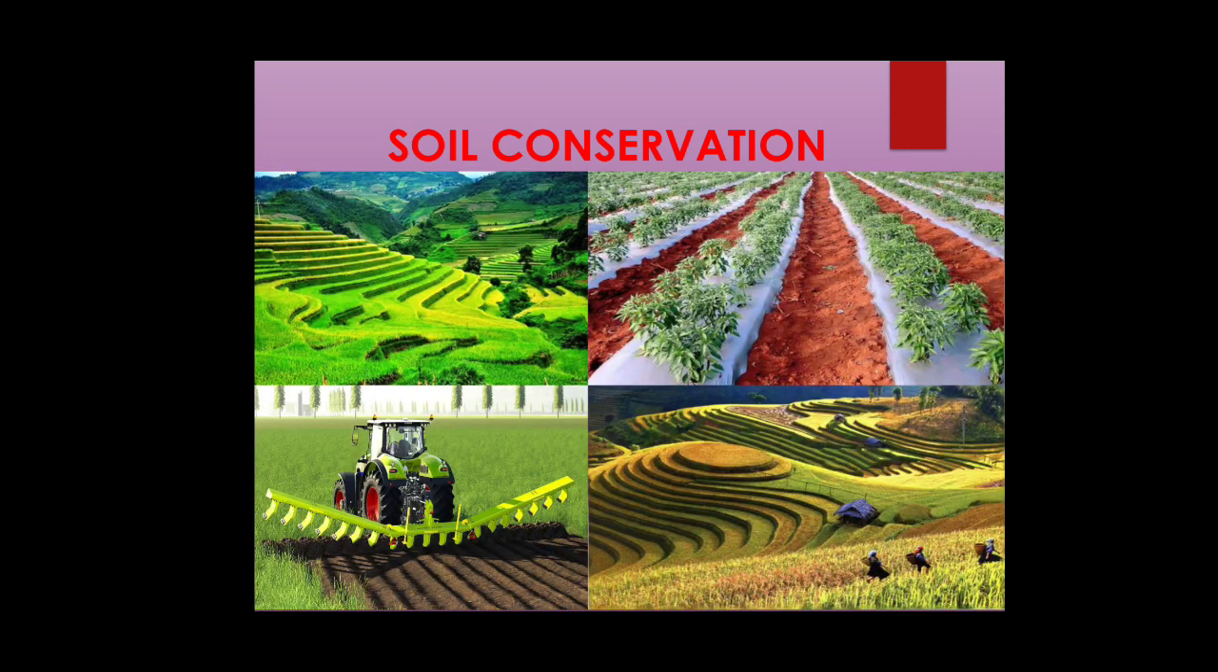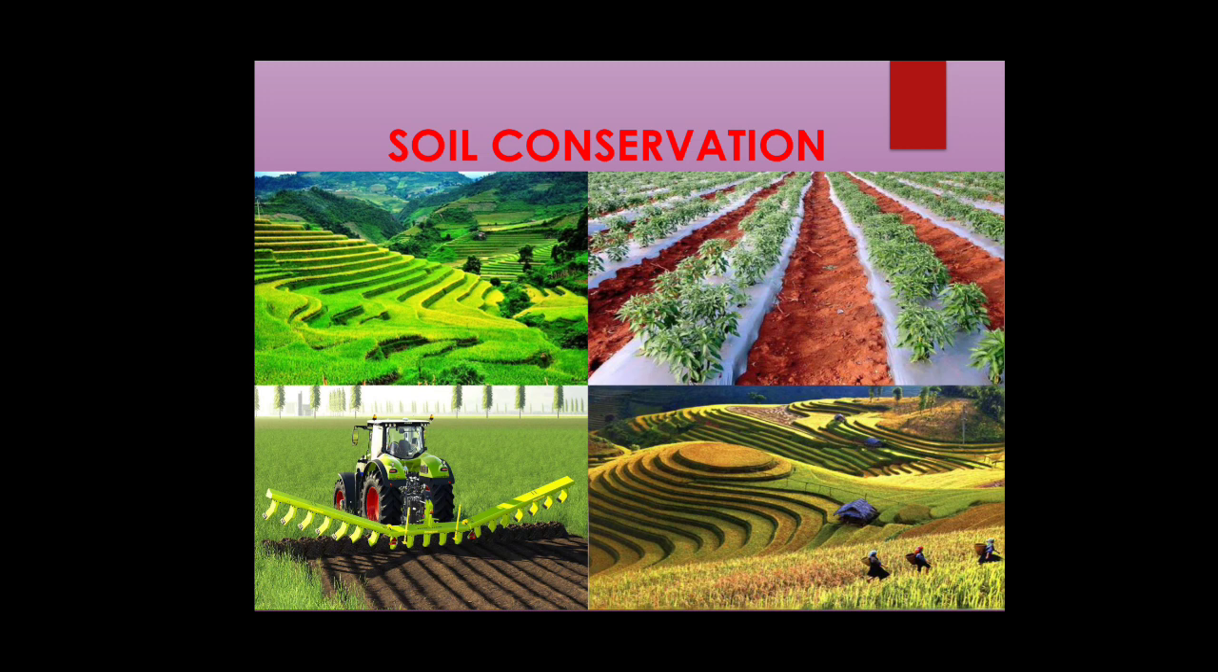In the next image, the top left image shows you contour farming. If the land is sloped, it can be divided into steps for agricultural practices. Then the top right image shows the polythene wrapper covering the cultivated zone, which is called mulching. By this process we can reduce the evaporation of water supplied to the plants that are grown.